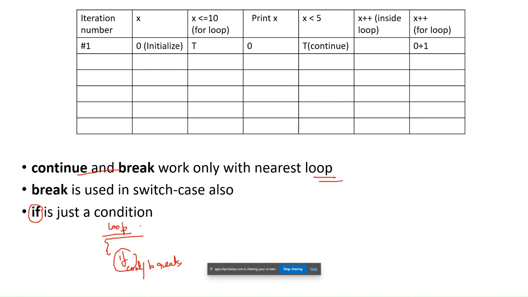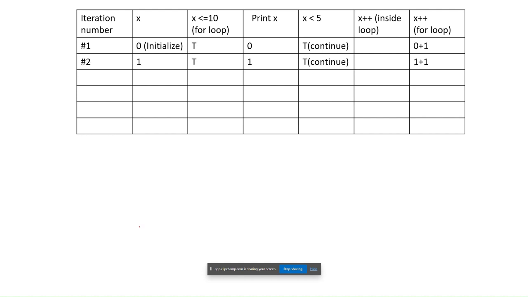We also use break in switch case. Now for the next iteration, what is the value of x? It is 1. 1 is less than 10, correct? So it will print x value is 1, and next checks the condition, 1 is less than 5, true.